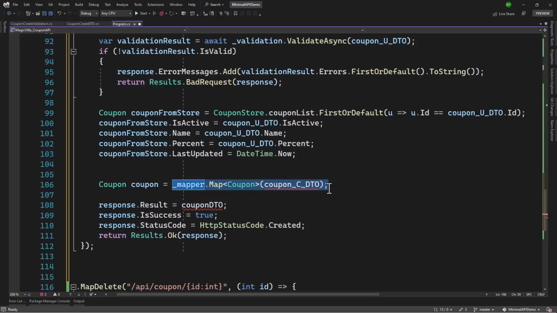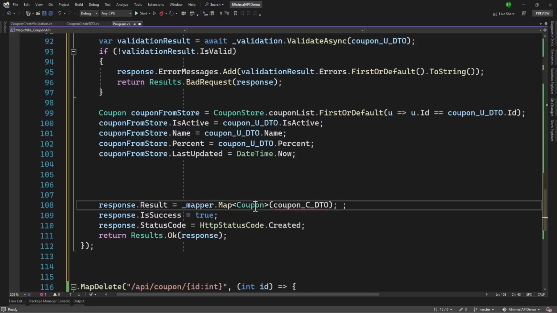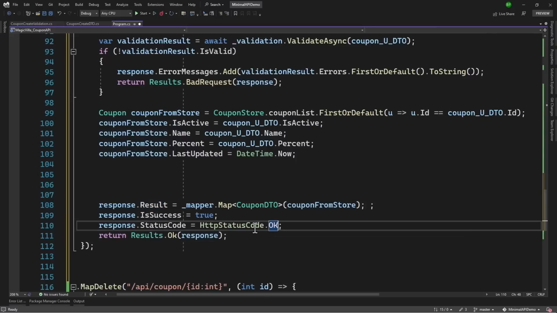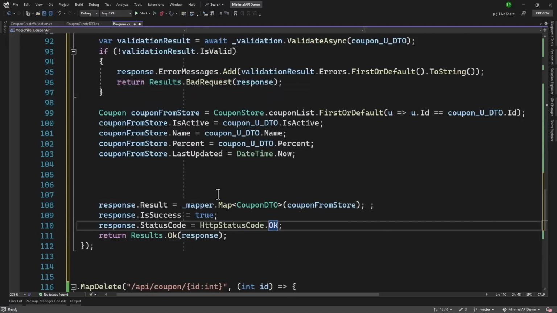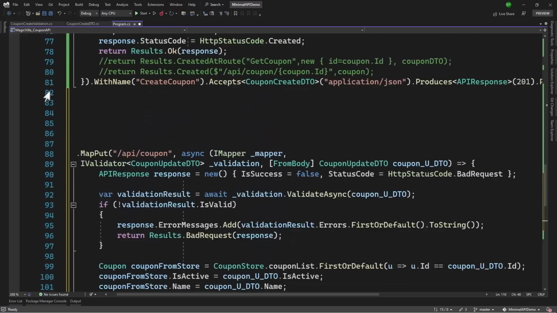Let me use AutoMapper. Using AutoMapper, we will map that to be coupon DTO, and we want to convert the coupon from store to coupon DTO. Assign that to the result. Status code here will be OK and not created. And perfect, that looks good. We also need to add the accepts here.